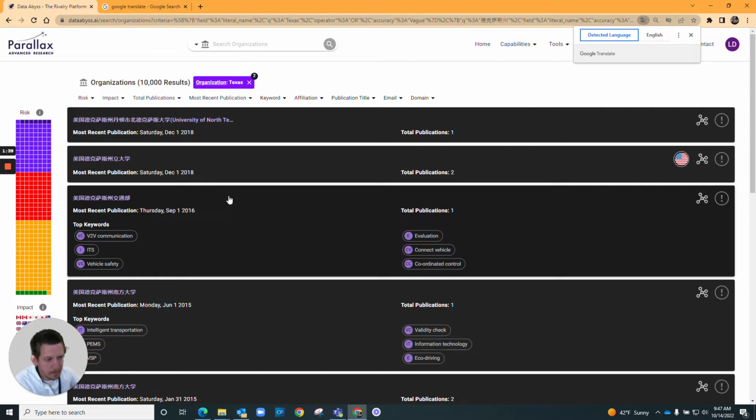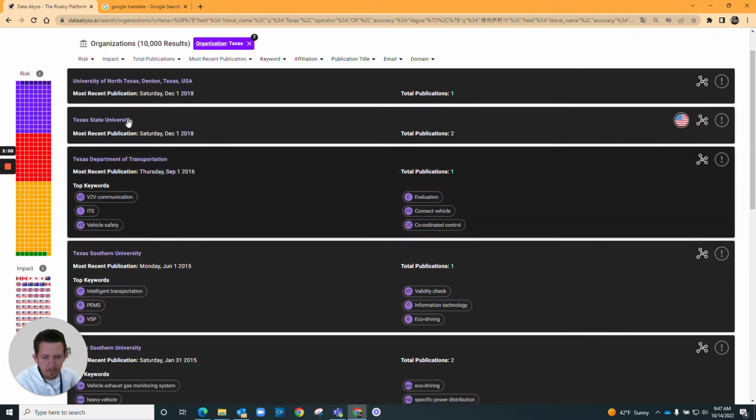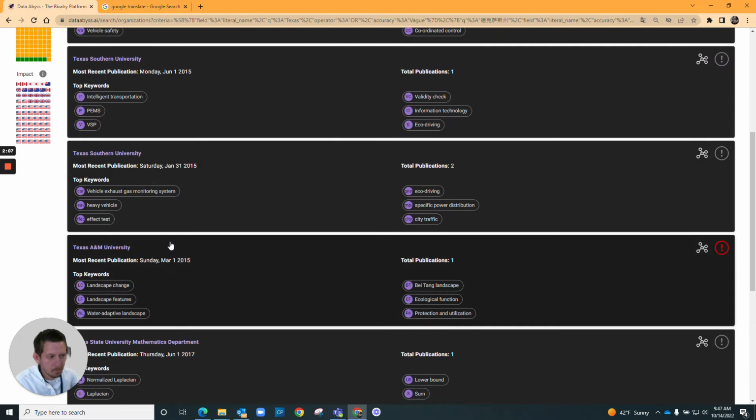It's a Chinese publication. The paper was published in Chinese, which meant the organizational names were published in Chinese. Obviously Texas isn't a Chinese entity, but the publication, the authors potentially, the whole thing about the publication was published within Chinese channels. We could use Google Translate here. We could also, here's your Texas mentioned entities.